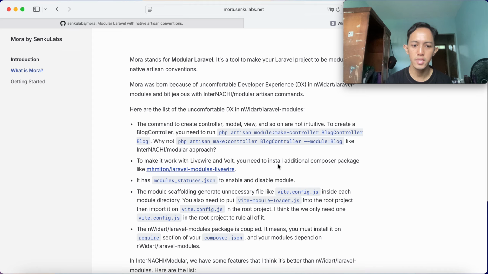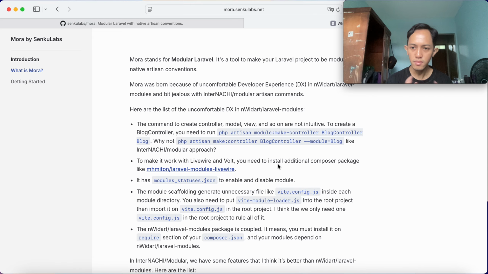And the fourth is that module scaffolding usually generates an unnecessary vite.config.js inside the module directory. This is my opinion. And then you also need to put vite-module-loader.js into the root project and import it into the vite.config.js in the root project. So I don't like it. I think you only need one vite.config.js in the root project to rule all of it.